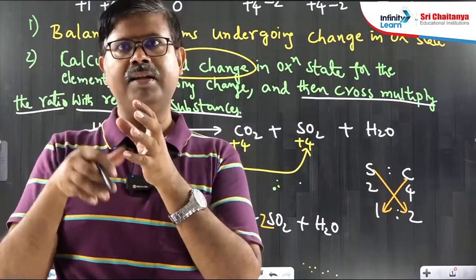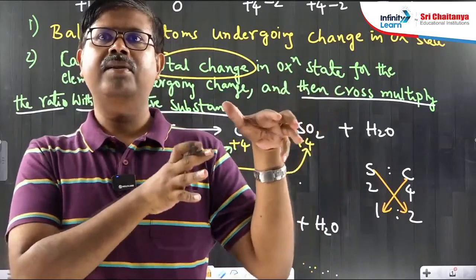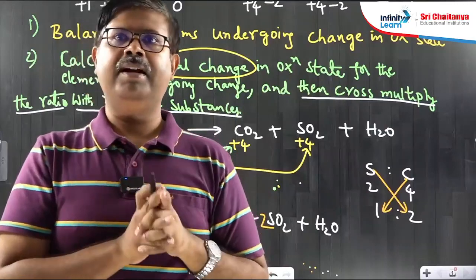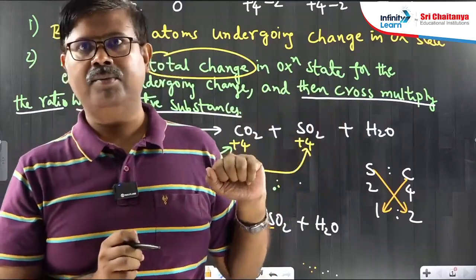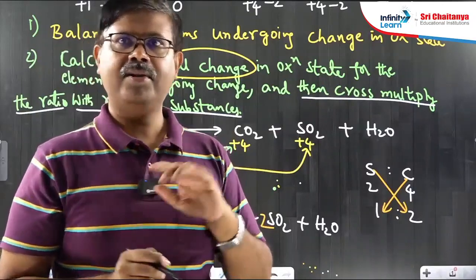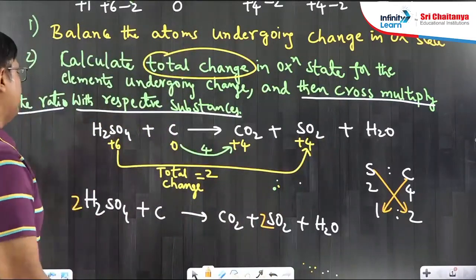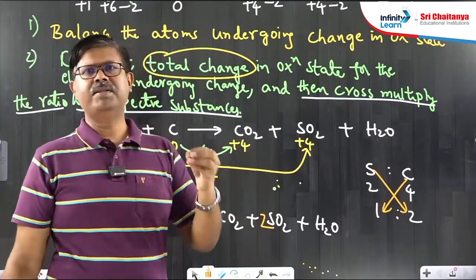Number of electrons lost in the oxidation process is equalized to the electrons gained in the reduction process. That's what we achieved by cross multiplying, because electrons must balance in the redox. That automatically happened.